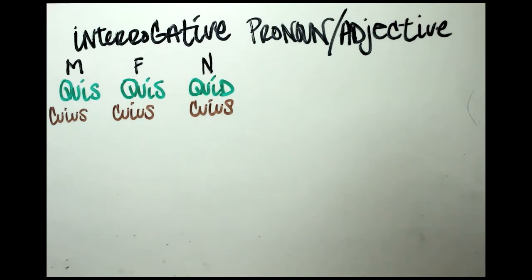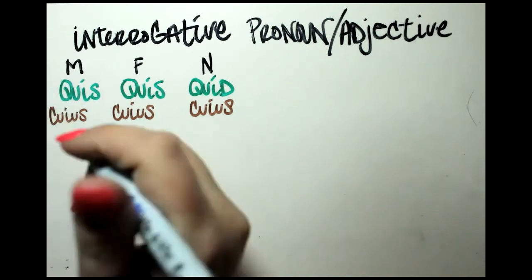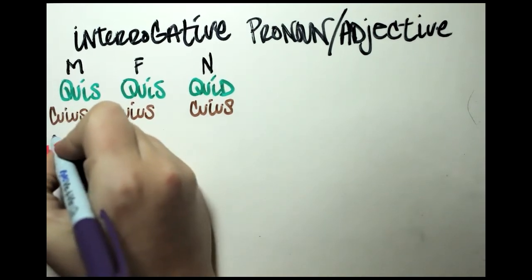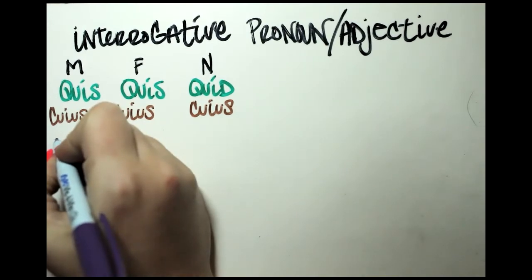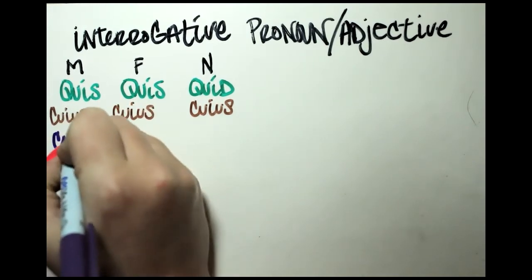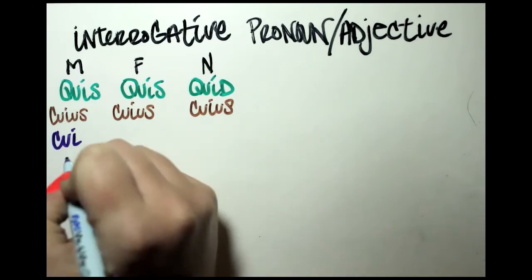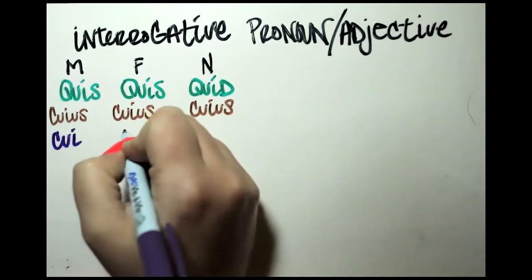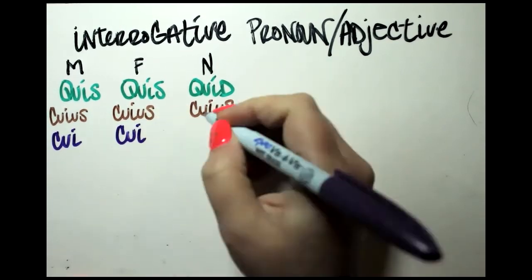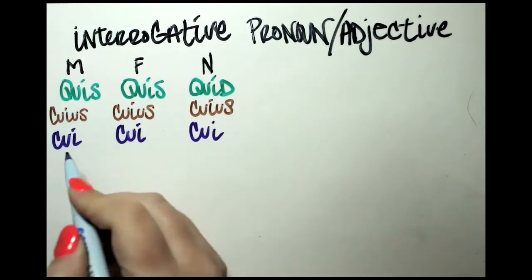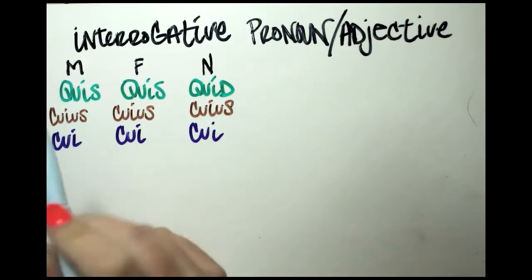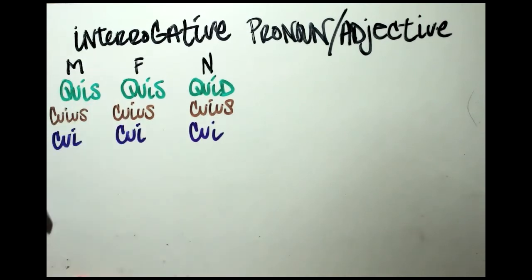We'll do that in purple. So just like the relative pronoun, the dative form is cui across the board. Cui for the masculine, cui for the feminine, cui for the neuter. So to whom, to what, to which, to fill in the blank.